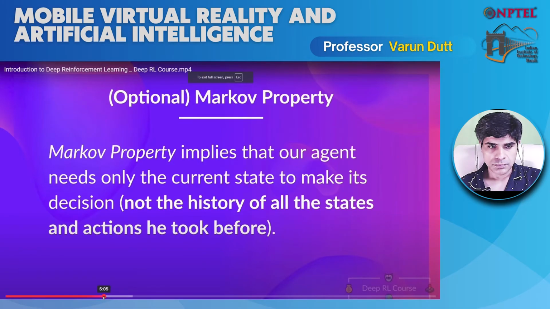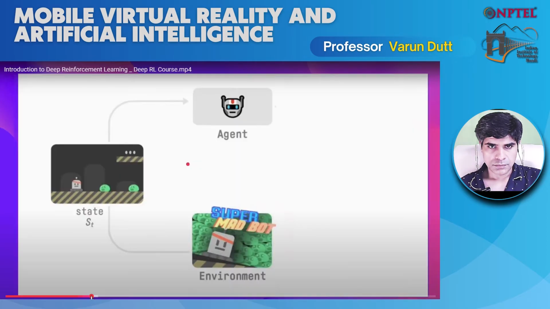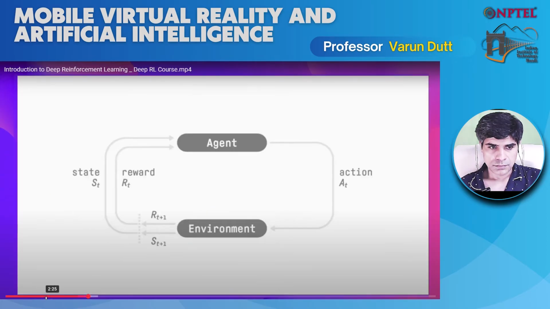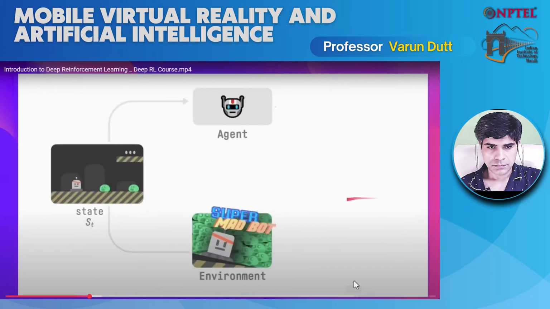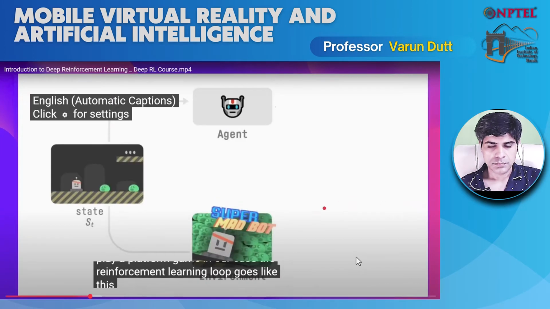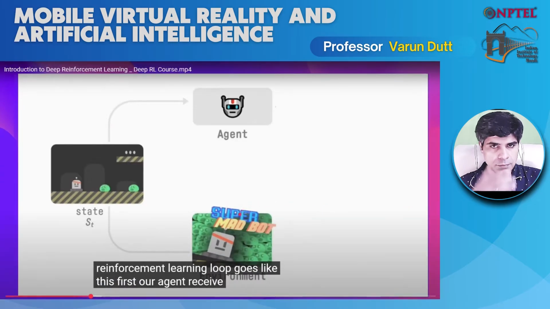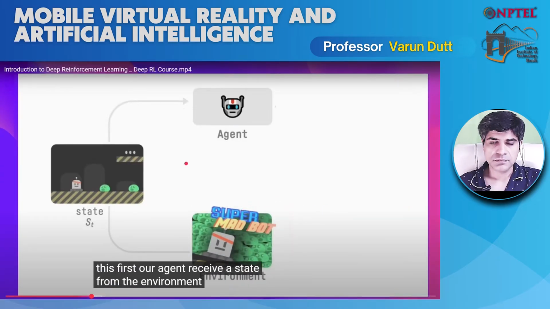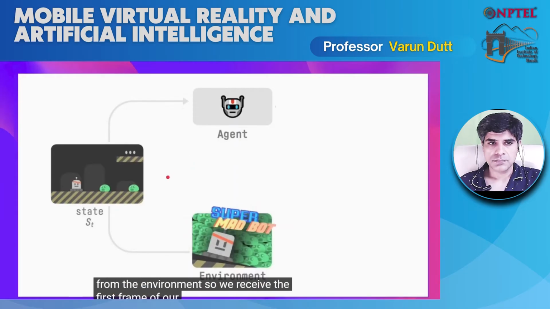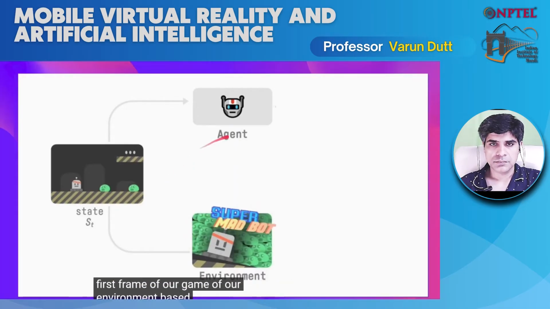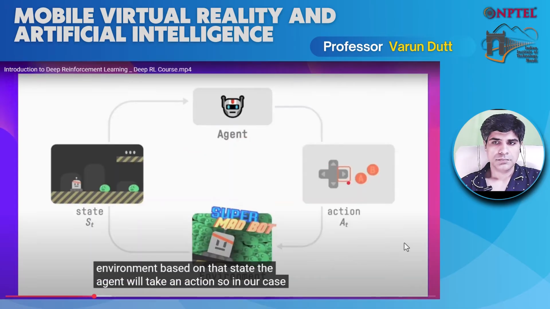So now that we maximize it, let's imagine an agent that learns to play a platform game. In our case, the reinforcement learning loop goes like this. First, our agent receives a state from the environment. So we receive the first frame of our game, of our environment. Based on that state, the agent will take an action. So in our case, our agent will move to the right.